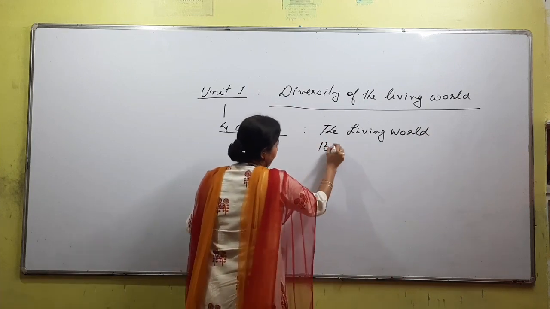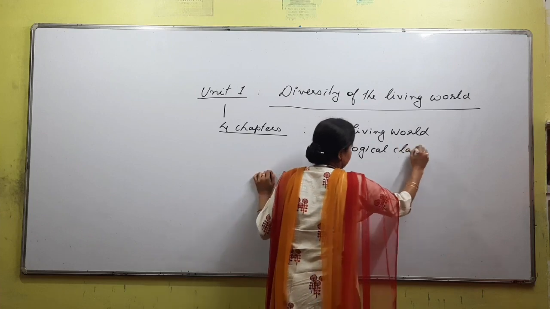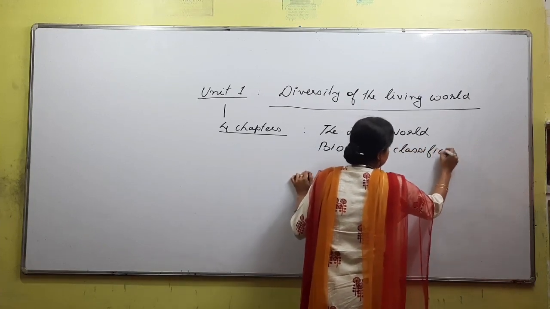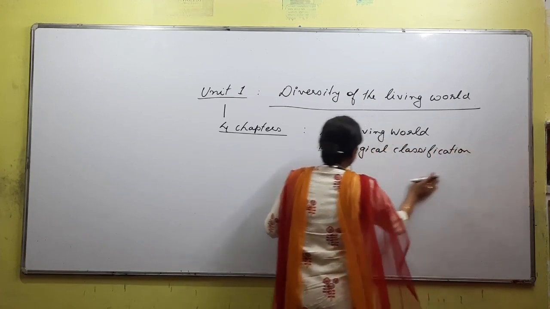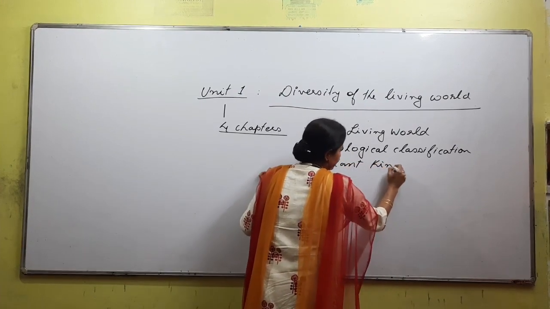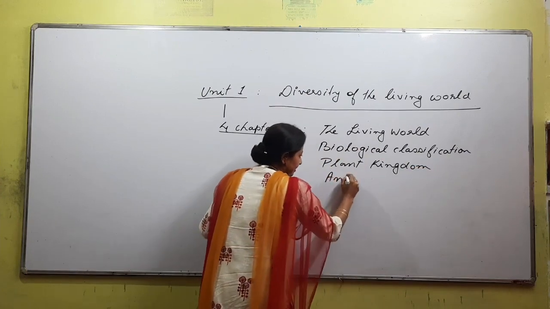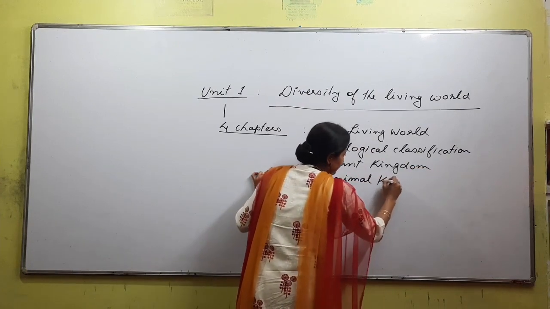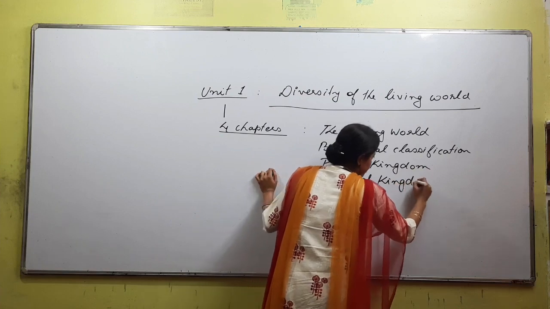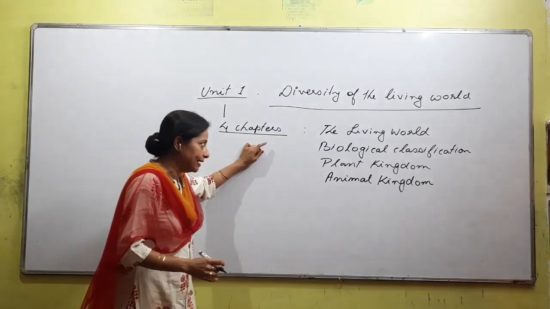The second chapter is biological classification. Third chapter, plant kingdom. And the fourth chapter is animal kingdom. So these are the 4 chapters that are included in this unit 1, right?